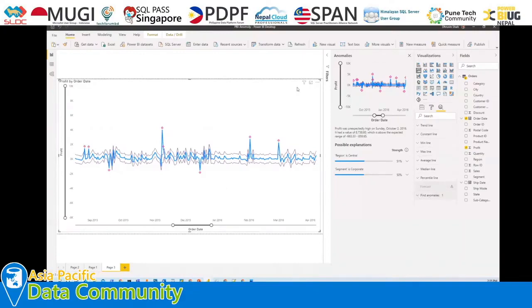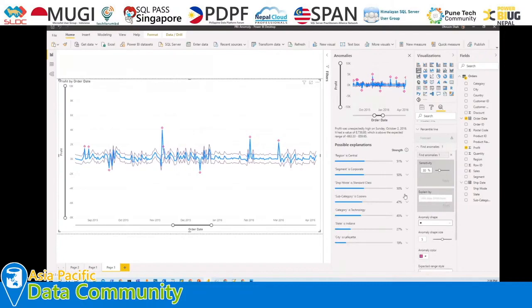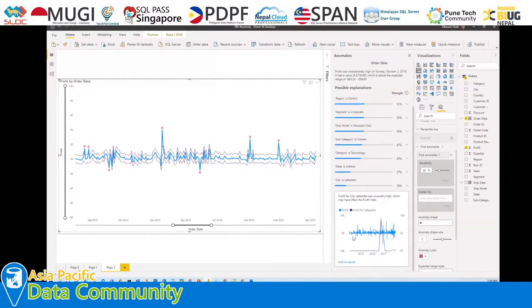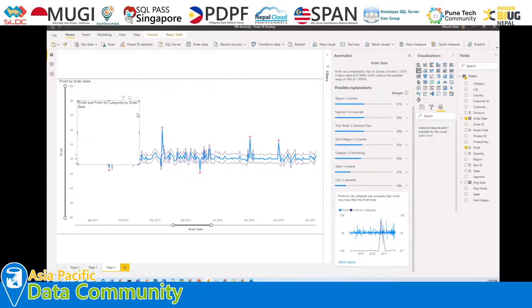Now let me talk about one more thing, the last thing over here. Let me remove this possible explanation so we can check all the explanations. Let me remove this from here and click apply. Now it is showing me all the possible explanations. And we also discussed that we can add anything over here as well in the form of a graph.